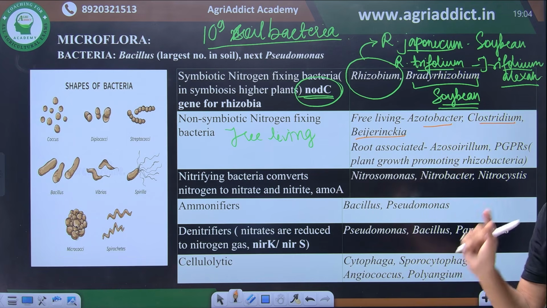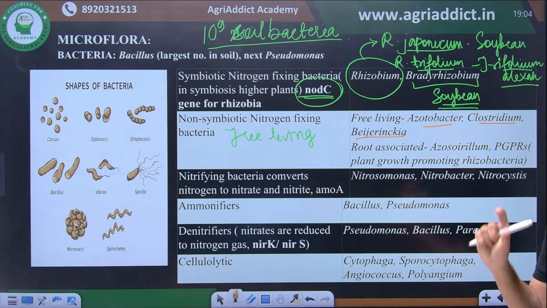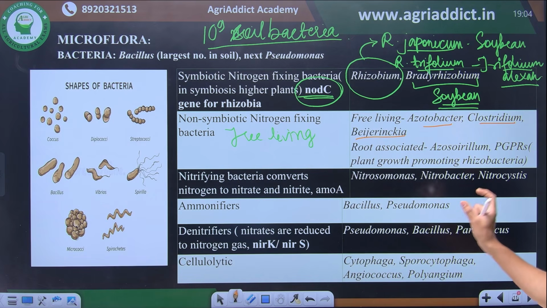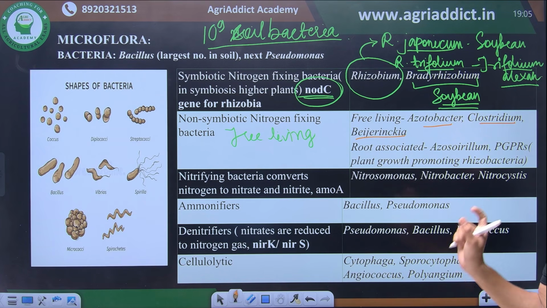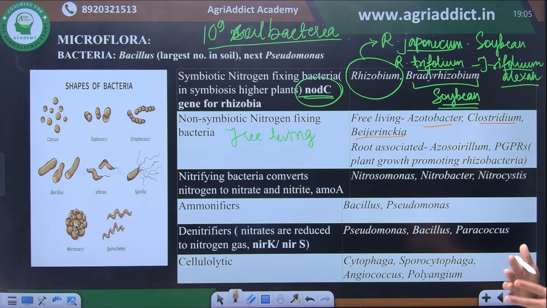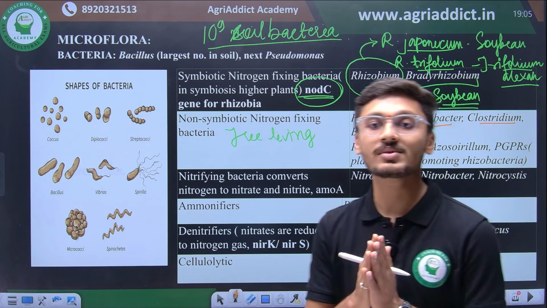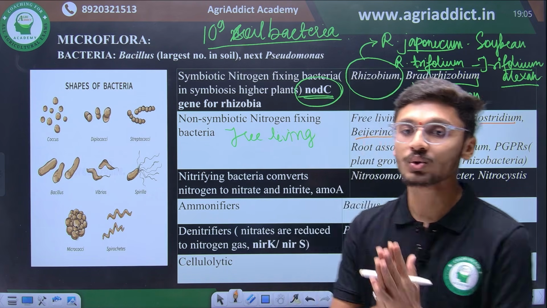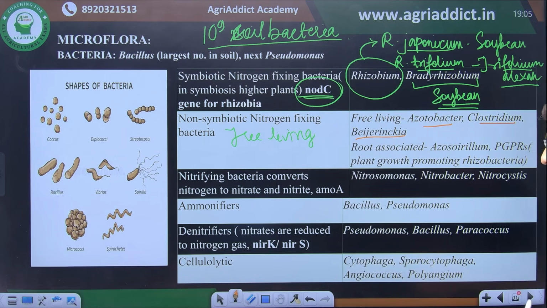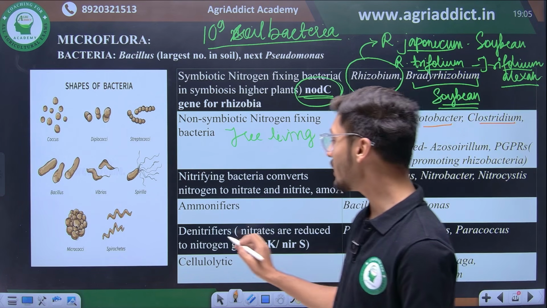Then there are ammonifiers which play an active role in ammonification, which include Bacillus and Pseudomonas, two important genera that play a key role in ammonification of nitrogenous compounds. Then there are denitrifiers, organisms which reduce nitrates into nitrogen gas, with well known examples Pseudomonas and Paracoccus. Some genera of Bacillus may also be involved in denitrification.